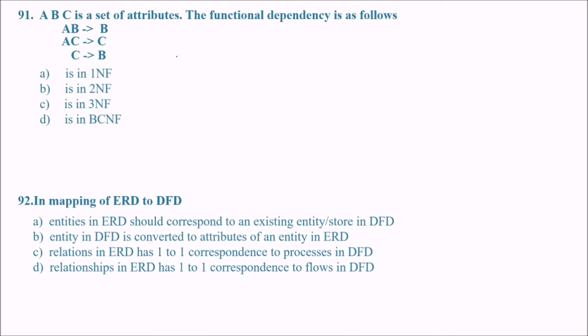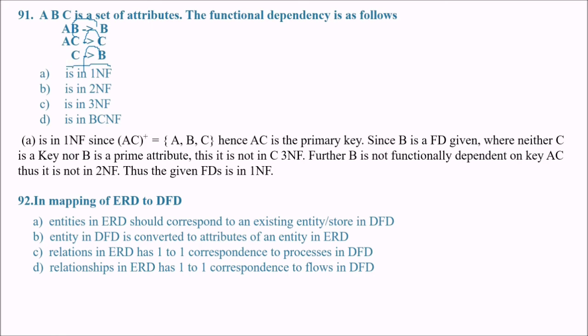Okay. ABC is a set of attributes. The functional dependency is like this. Can you tell me what is the answer? This is in 1NF. Why? If you take the closure of AC, that will be ABC. Here AC is the primary key. Since D is the functional dependency which is given, where neither C is a key nor B is a prime attribute, this is not in 3NF. But B is not functionally dependent on key AC, thus it is not in 2NF. So the given functional dependencies are in 1NF, first normal form.